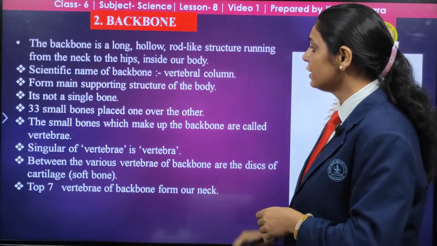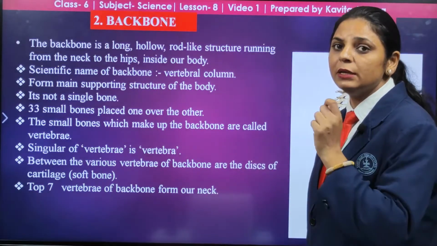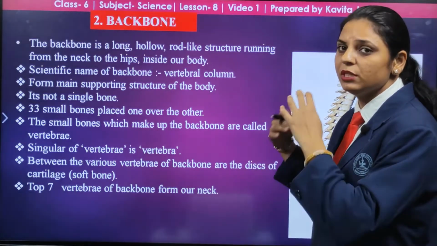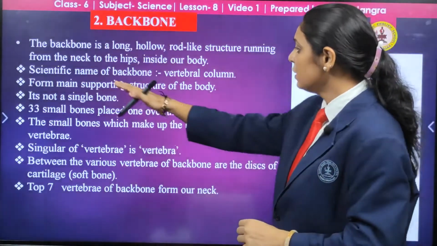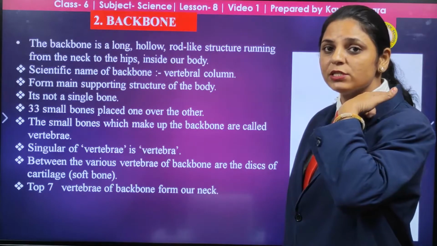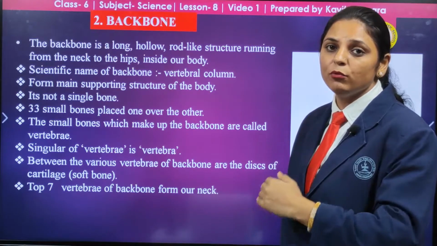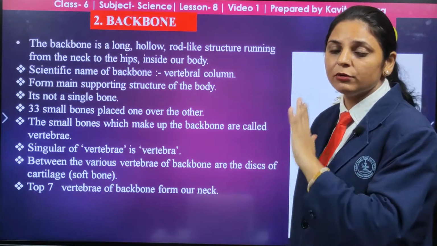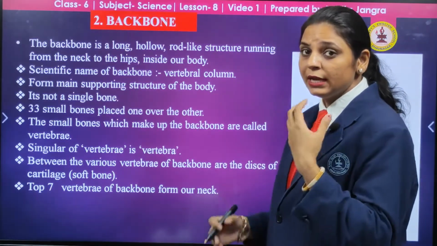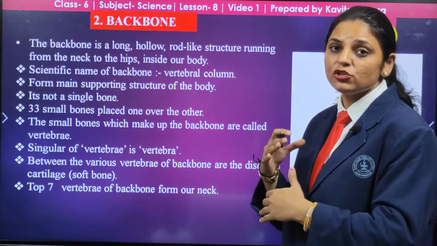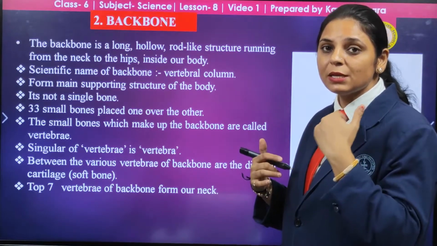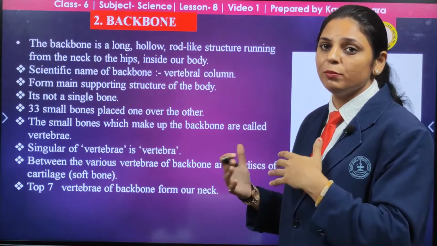The scientific name of the backbone is the vertebral column. The vertebrae are present, and from there comes the name vertebral column. Due to the presence of the vertebral column, it forms the main supporting framework of the body. It is not a single bone, it is a combination of many bones. Why? Because this part supports our whole body, and it helps in movement also.